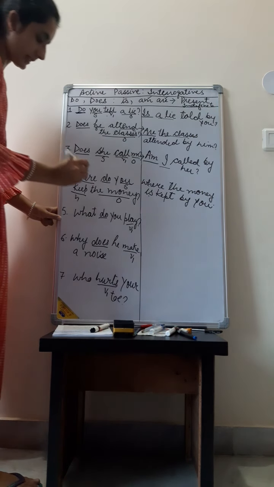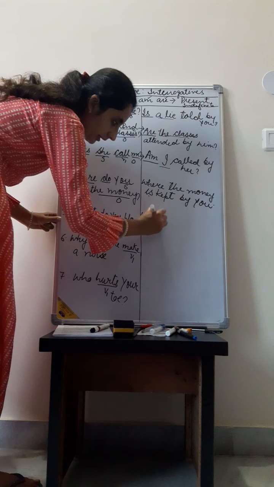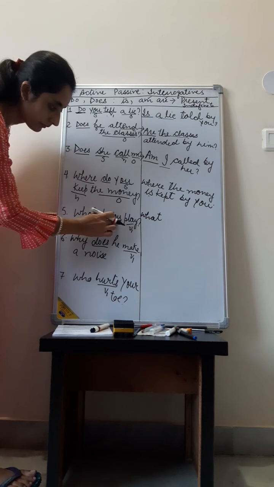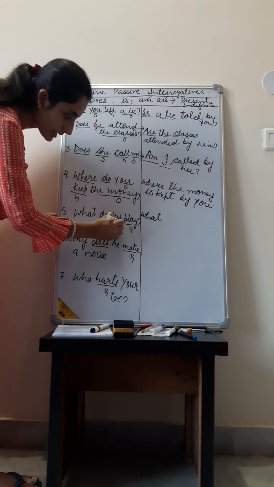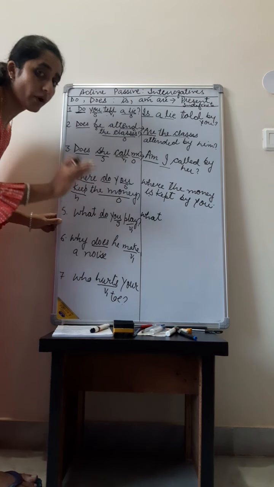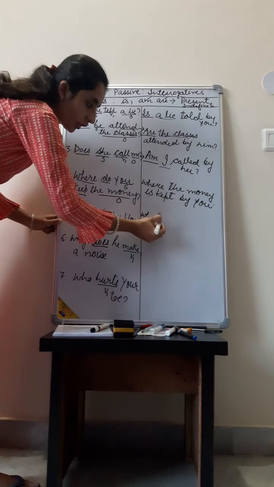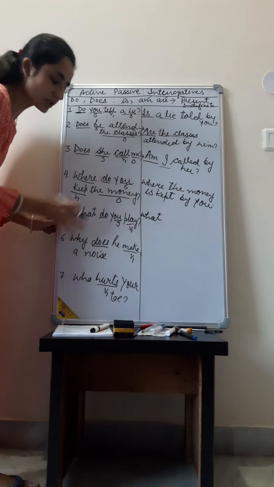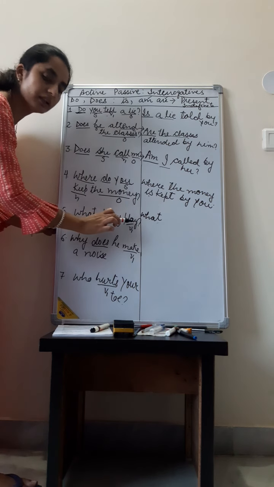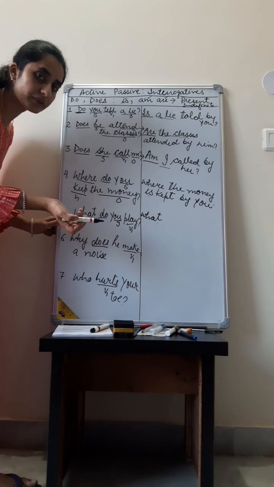Let's see the next sentence. What do you play? Easy enough, we will add what here. You is the subject and play is the verb here, and no object is here. So what we need to do here is, after what, we will directly add the be form. As no object is there, no object we always used after the verb. But you can see play is the verb and no object is used after the verb.